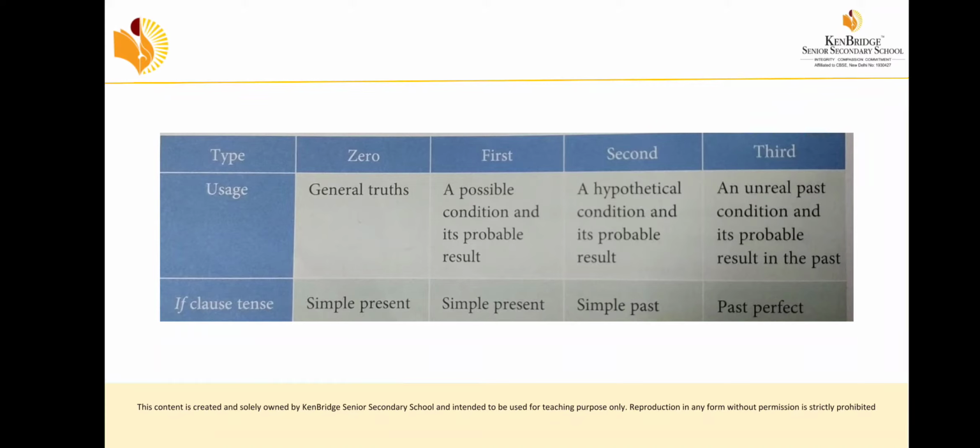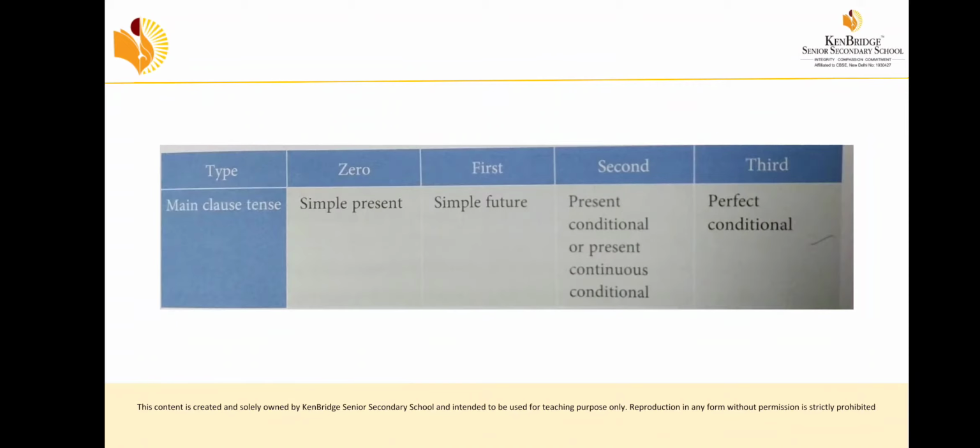The second conditional is used to refer to a hypothetical condition and its probable result, and the if clause is used along with simple past. The third conditional is used to refer to an unreal past condition and its probable result in the past. The if clause is used in past perfect tense.